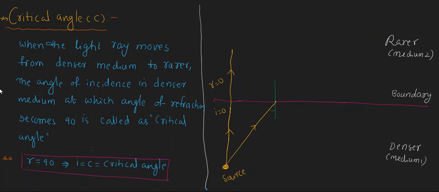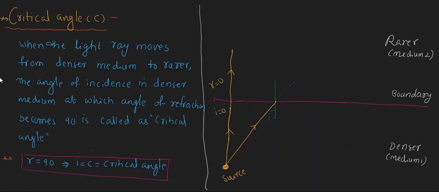Here the angle of incidence is considered as some i, and the light ray will be refracted and will bend away from the normal. That means it will not go straight like this, because of the change in medium.